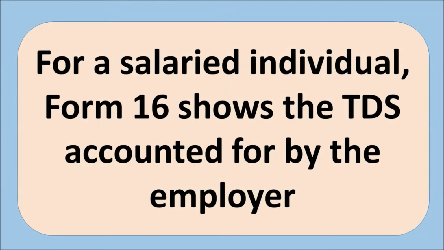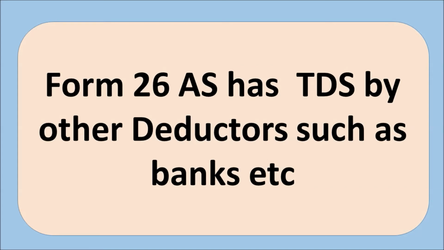For salaried individuals who are getting salary from their employer, Form 16 is given by the employer, which shows the TDS accounted for by the employer. Whatever TDS is deducted by the employer is shown in Form 16. Form 16 and 26AS are both different. Form 16 is given by the employer. Form 26AS has TDS by other deductors such as banks. For example, if you keep some fixed deposits, banks deduct TDS at the rate of 10%. That is also reflected in 26AS.